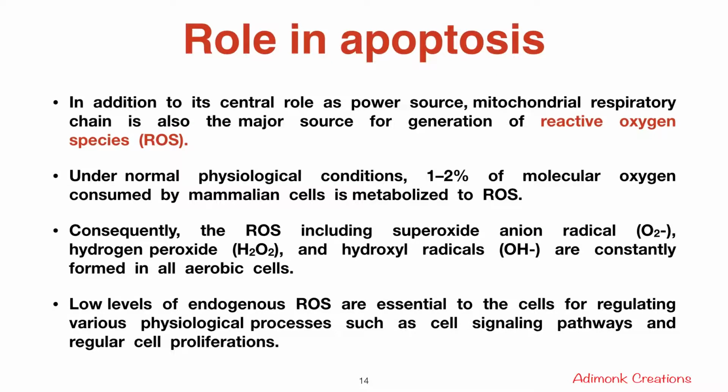So now let us see the role of cytochrome C in apoptosis. In addition to its central role as power source, the mitochondrial respiratory chain is the major source for generation of reactive oxygen species, or the ROS. Under normal physiological conditions, 1 to 2% of molecular oxygen consumed by a mammalian cell is metabolized to reactive oxygen species. Consequently, the reactive oxygen species including superoxide anion radical, hydrogen peroxide and hydroxyl radicals are constantly formed in all aerobic